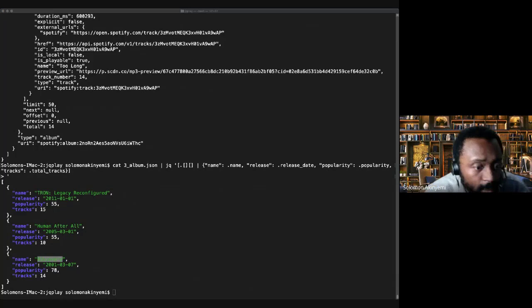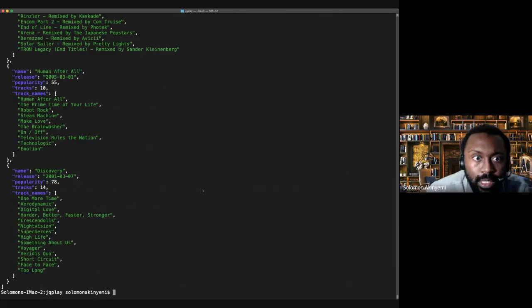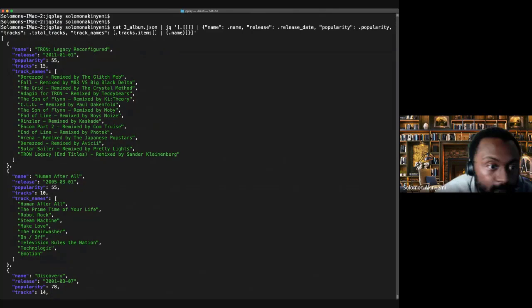Actually, one final one as well. Now we've got all the albums there, we might as well throw in all the tracks that are on those albums whilst we're at it, right? So let's see what tracks are there. So there we go. Not only do we now have the name of the album, we've got the release dates, popularity, and now we've even got the tracks. Maybe some of you can relate to some of the music here and identify which tracks you want out of the large set.